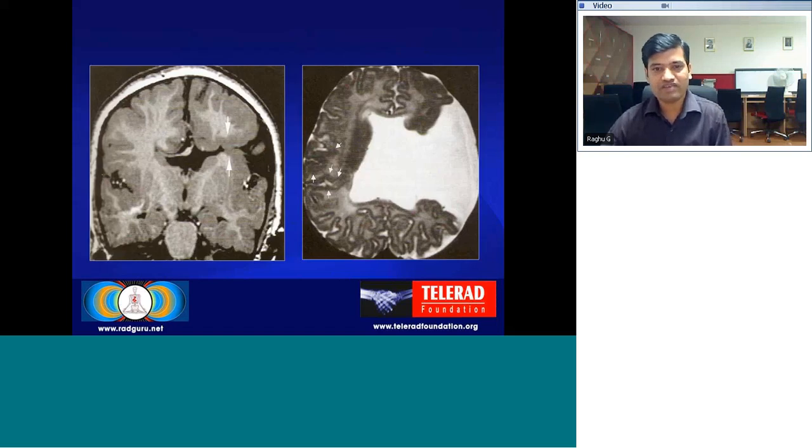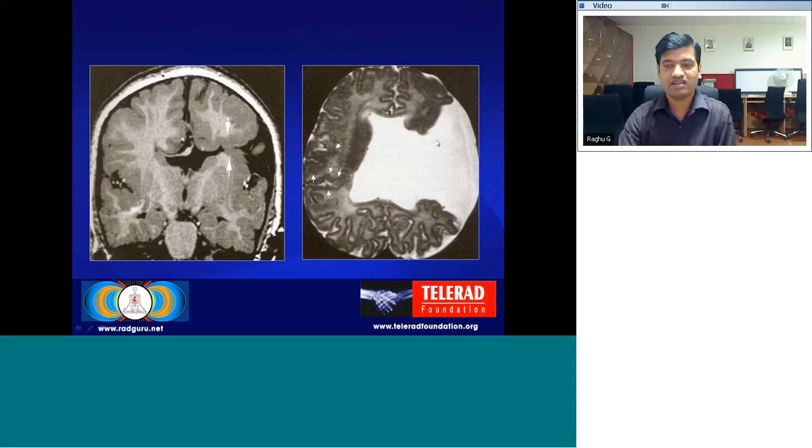Here is an example of schizencephaly wherein you can see a CSF-lined cleft extending from the ependymal surface to the cortical surface. One important thing to identify is that the cleft is lined by gray matter. This needs to be identified because unlike a porencephalic cyst, where there is brain destruction replaced with a porencephalic cyst lined by glial tissue, here it is lined by well-formed gray matter. So it's a gray matter lined CSF cleft, that is schizencephaly.